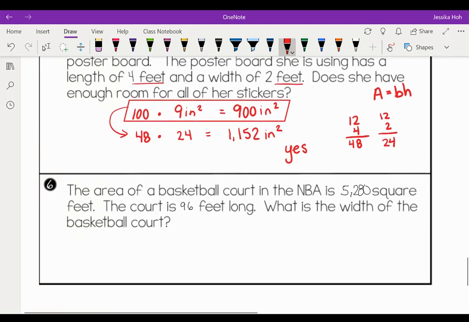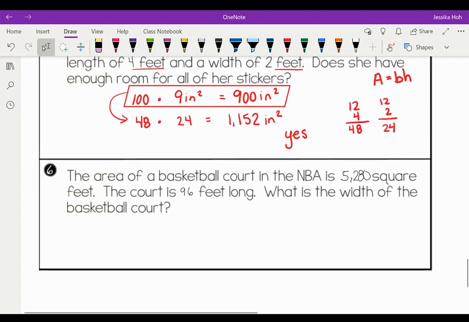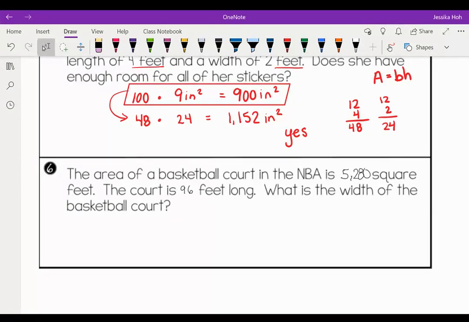And number 6. The area of a basketball court in the NBA is 5,280 square feet. The court is 96 feet long. What is the width of the basketball court? So once we know that they're talking about the same units, we don't have to do any conversions. So let's write what we have.